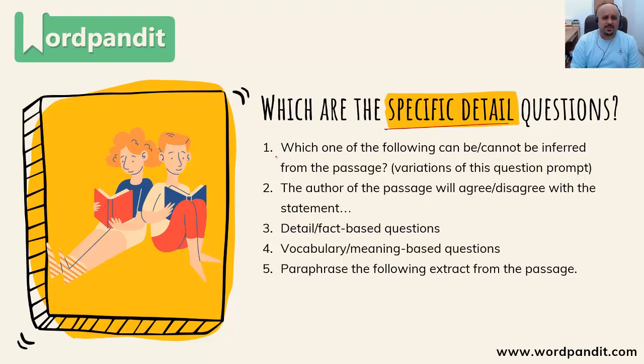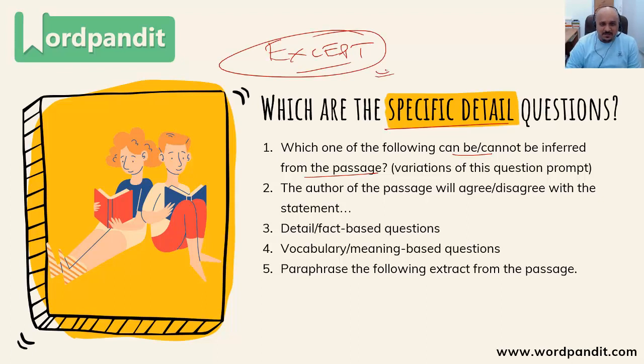Now, for example, the first and the most common question type in this category: which one of the following cannot be inferred from the passage? There are variations of these. They can ask you which one of the following can be inferred from the passage except, all of the following can be inferred from the passage except, none of the following can be inferred from the passage except. So you can add the except right at the end and play with the students, right? So this is a common trick which is employed, so be careful of it.